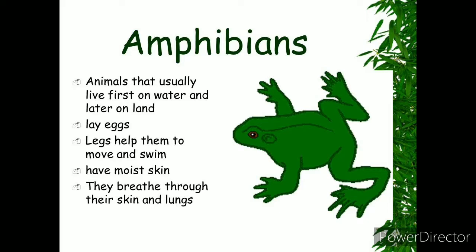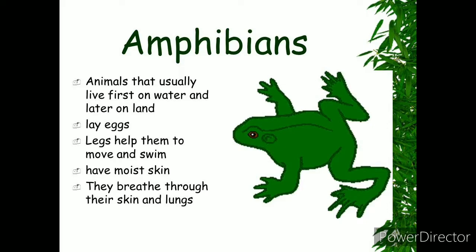Frogs, toads, and salamanders are some examples of amphibians. Frogs use their lungs to breathe when they are on land. And turtles move in water with the help of their paddle-like limbs.